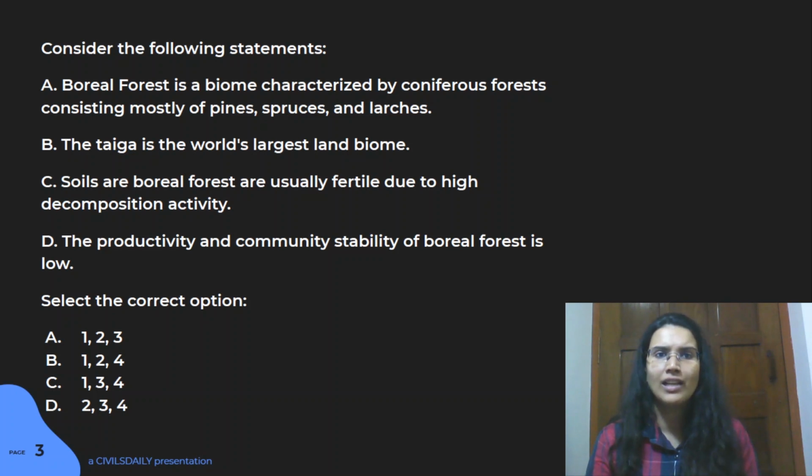I don't think you really need to know whether it is the largest or not, but it is the largest. In fact, it is the largest biome. So the answer is 3. Only the soils related statement is wrong. Statement 1 is right, yes, it consists of conifer forest. Statement 2 is also right, it is the largest land biome. And the fourth statement is also right, because you have low temperatures there, so the overall productivity is very low in this region.